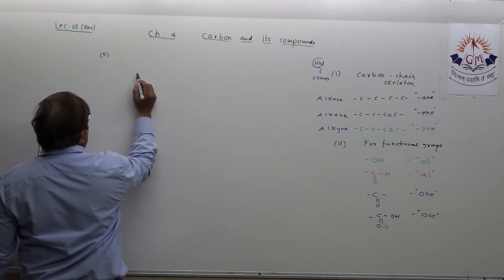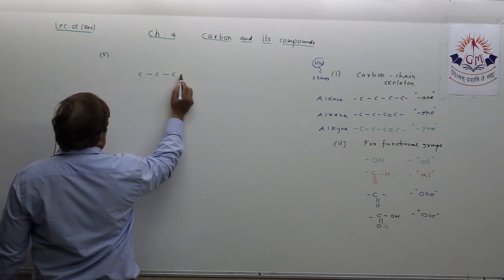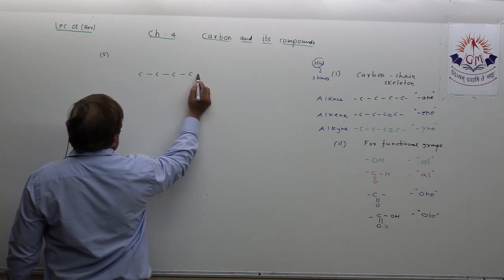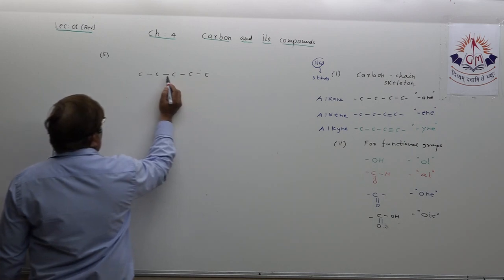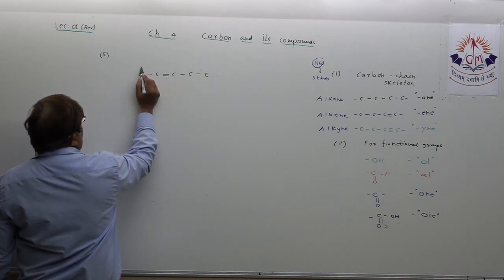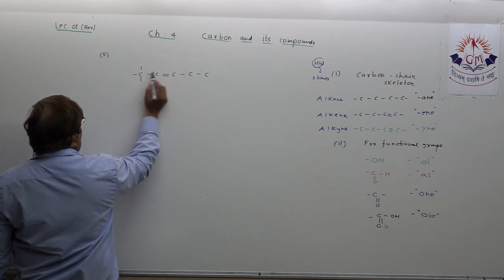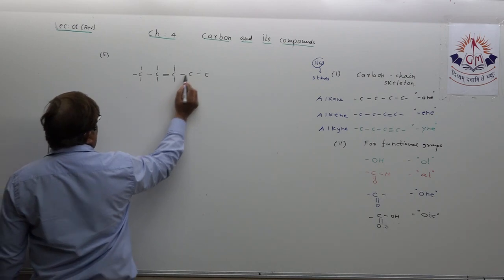Suppose I am just drawing the structure here. Start drawing with me.